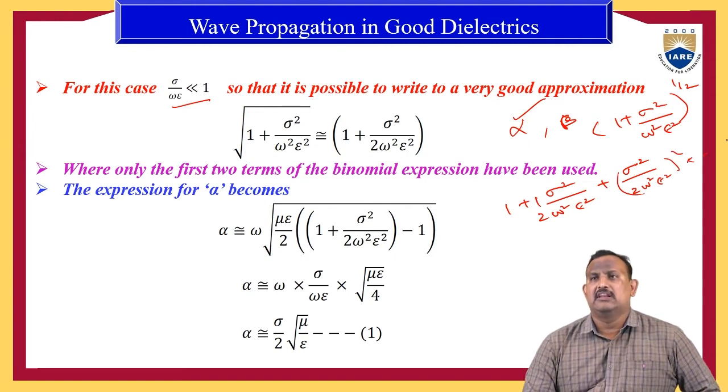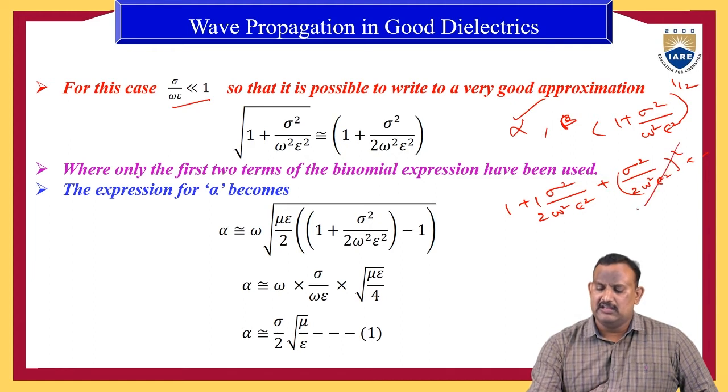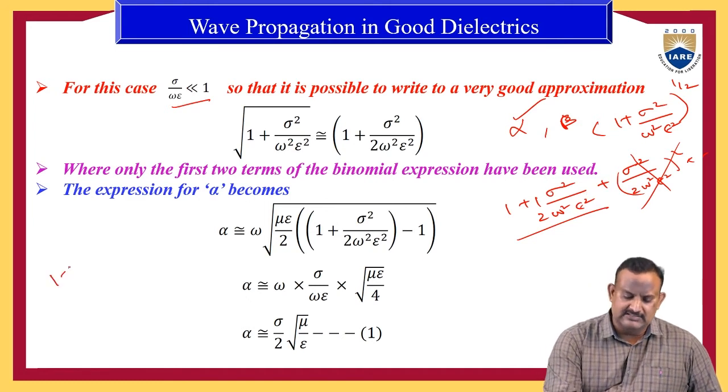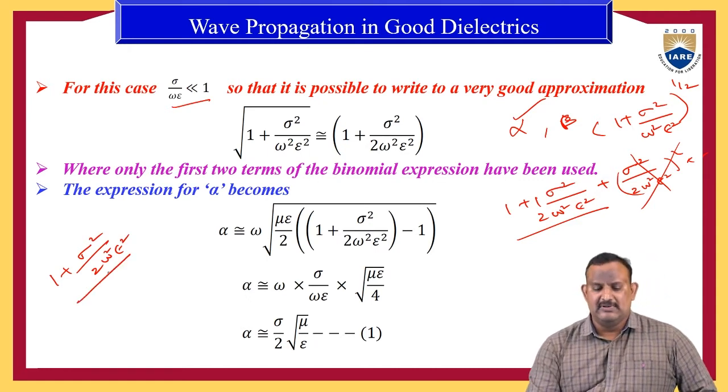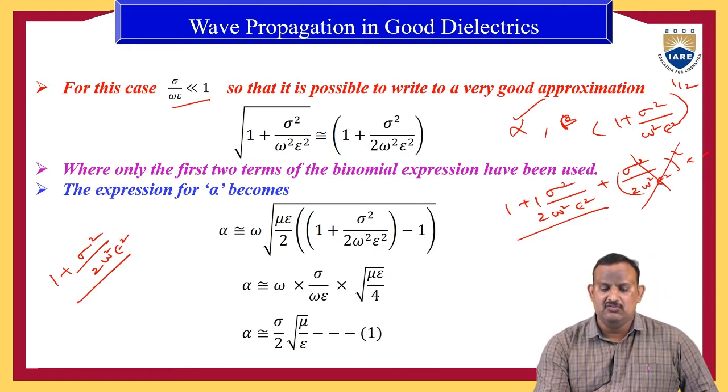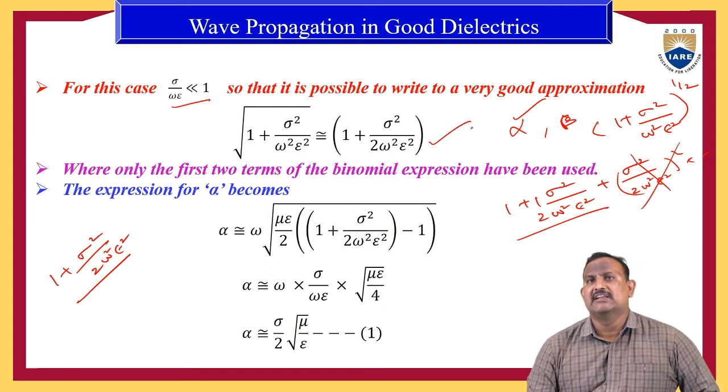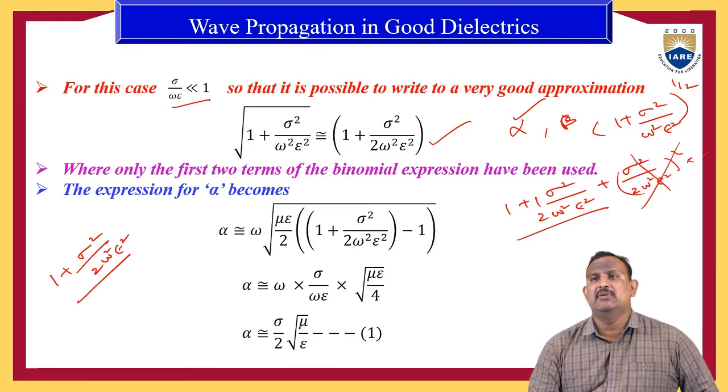After applying the binomial expression, ignore all the higher order terms and consider only the lower order terms. Then we have 1 plus sigma square by 2 omega square epsilon square left. So in place of root of 1 plus sigma square by omega square epsilon square, we can write 1 plus sigma square by 2 omega square epsilon square, where only the first two terms of the binomial expression have been used.